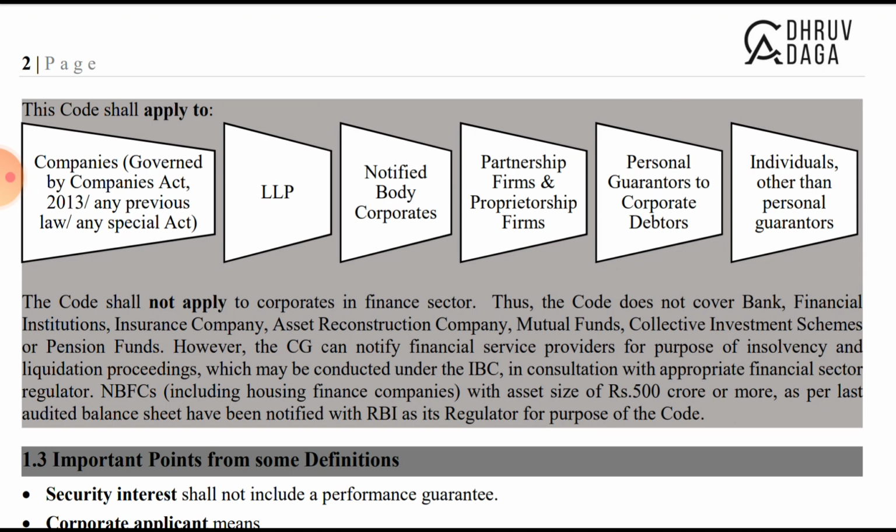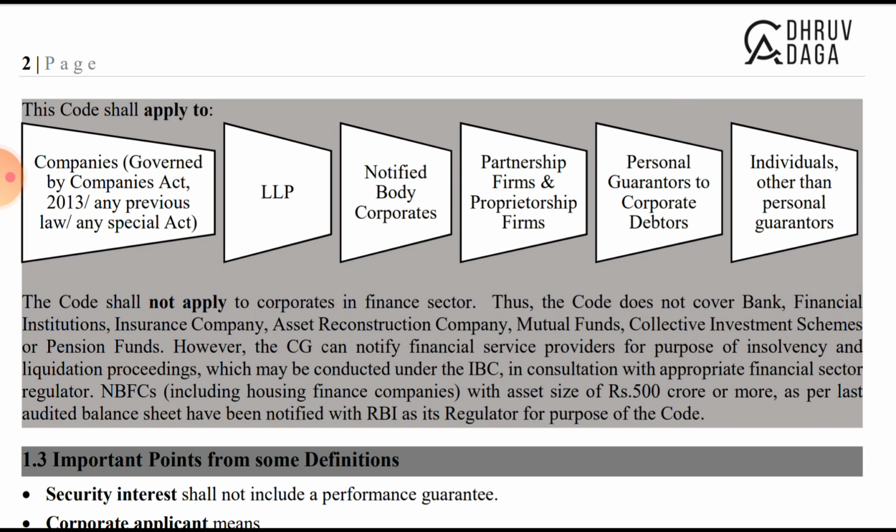Thus the code does not cover banks, financial institutions, insurance companies, asset reconstruction companies, mutual funds, collective investment schemes, pension funds. However, the CG can notify the financial service provider for the purpose of the insolvency and liquidation proceedings which may be conducted under the IBC in consultation with the appropriate financial sector regulator.